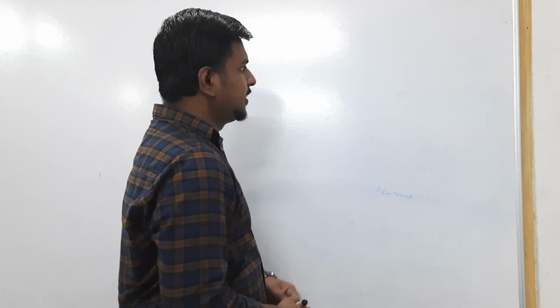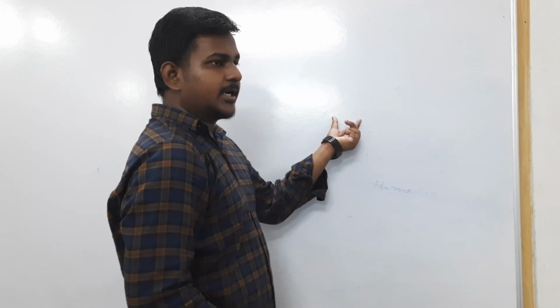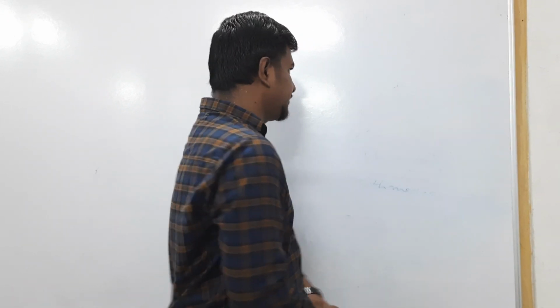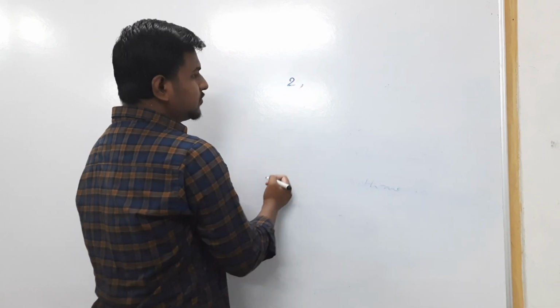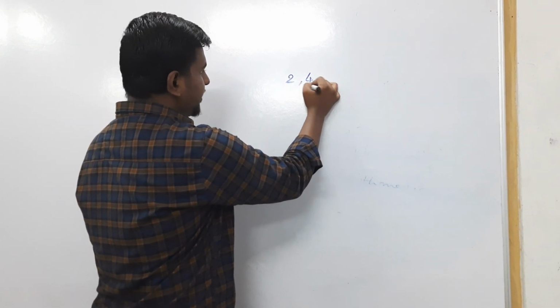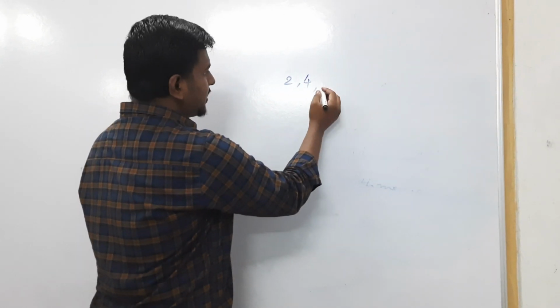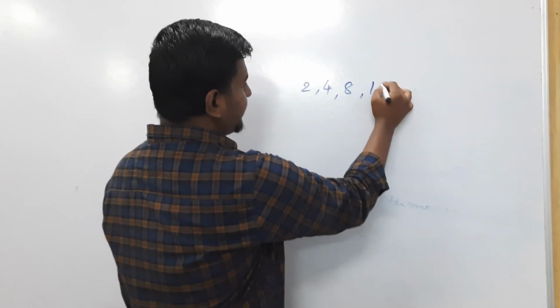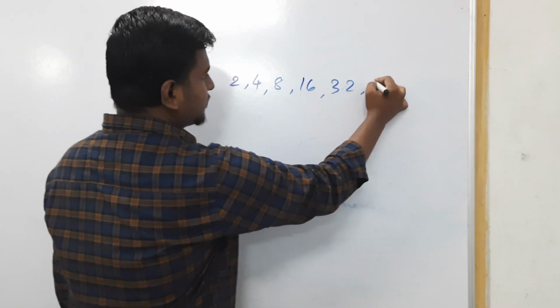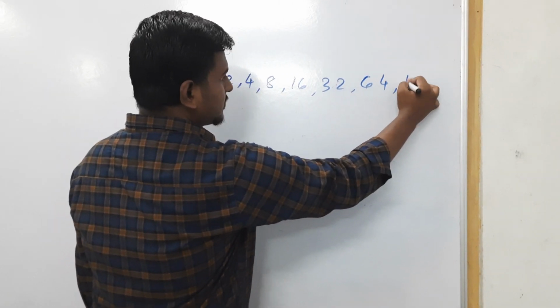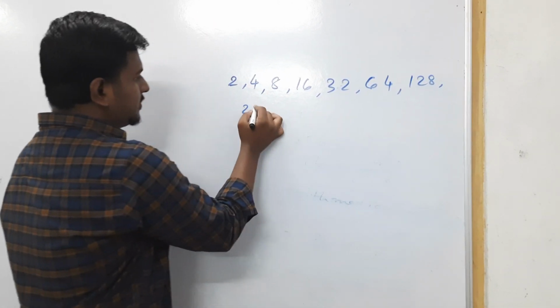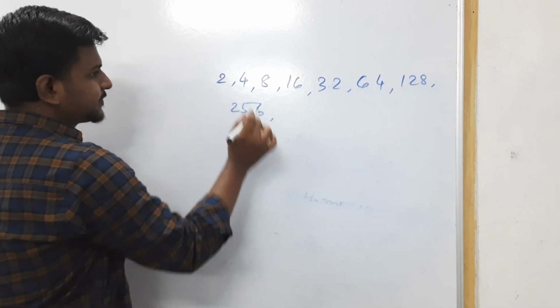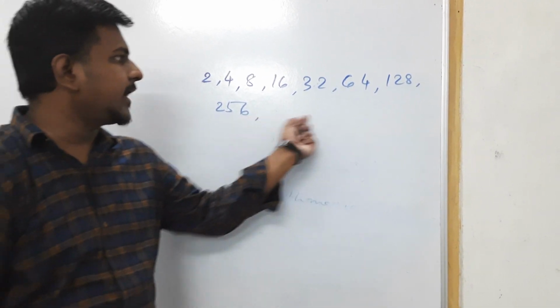But in a GP, a constant term is multiplied. Suppose the first term is 2. If 2 is multiplied by 2, it becomes 4. Multiplied by 2 again, it becomes 8, then 16, 32, 64, 128, 256. Likewise you can get more terms.